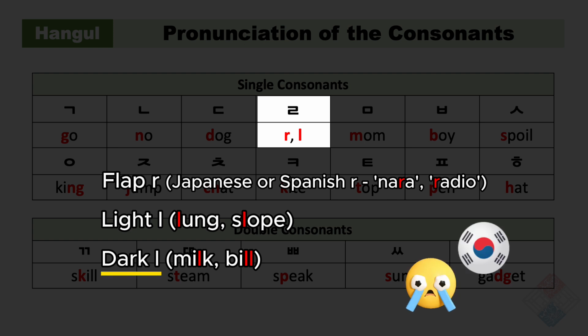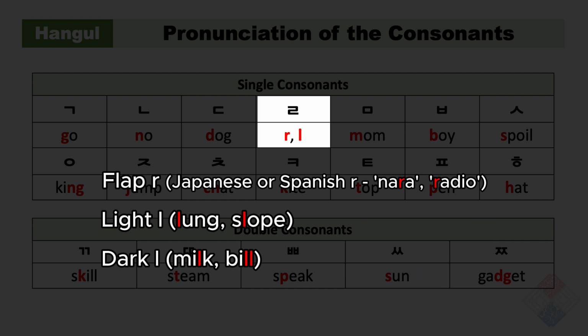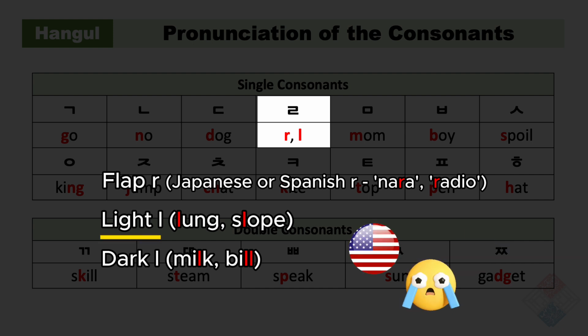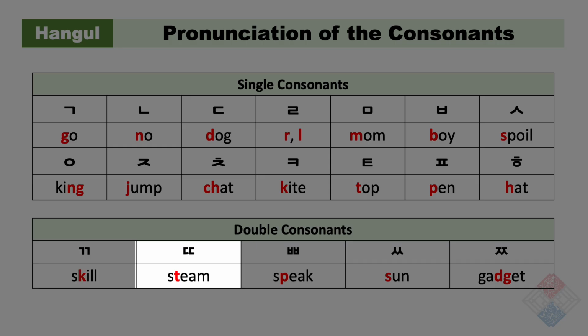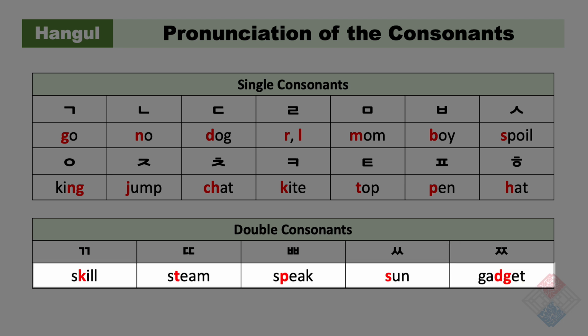That's why many Korean people have difficulty pronouncing English words with a dark L, and English speakers have difficulty producing Korean light L when it occurs after a vowel. The Korean tense consonants 끄, 뜨, 뿌, 스, and 쯔, are very similar to skill, steam, speak, sun, and gadget,